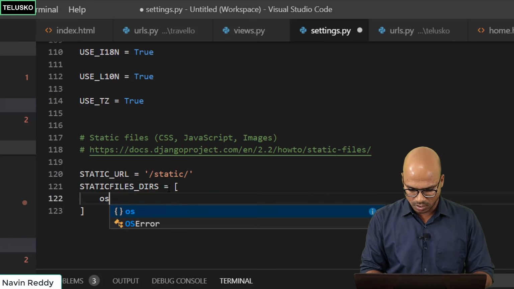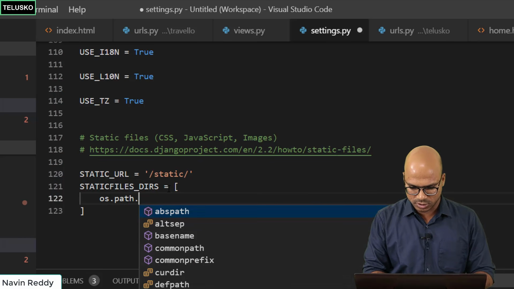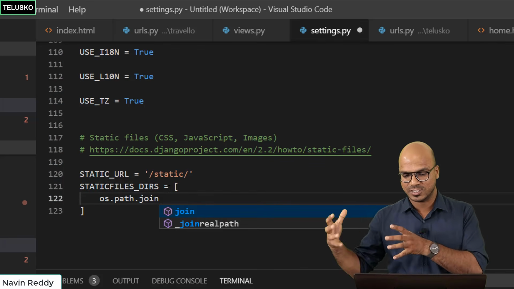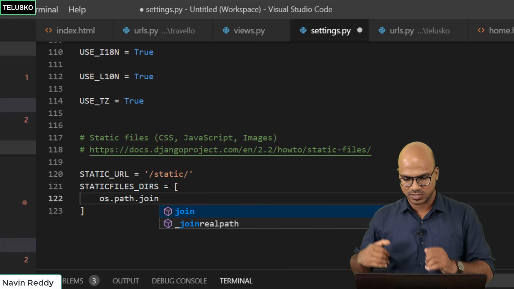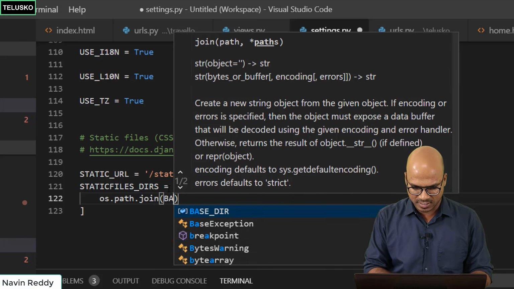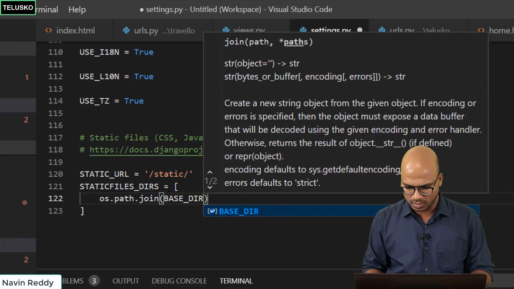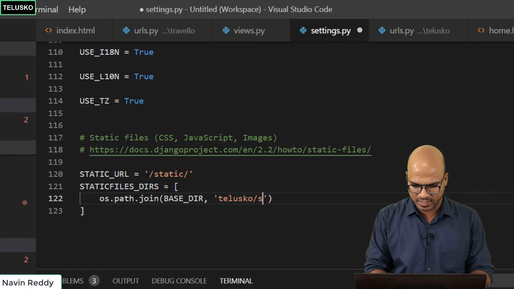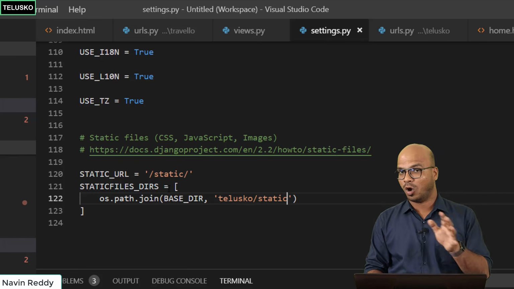And here we have to say os.path.join. So basically you're joining the base path with the Telusko/static path. To do that, we first say the base path, and the base path is BASE_DIR, and here you have to specify the place. So it is Telusko/static. This is where you will find all static files.